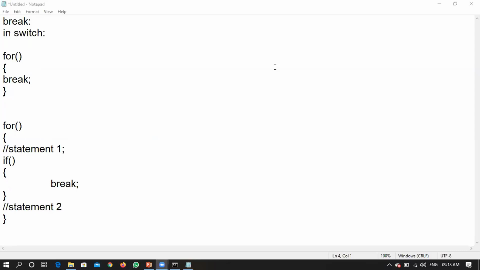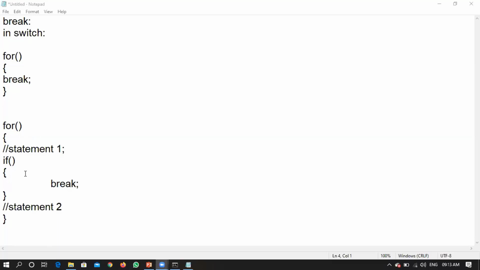Not just the if statement, it breaks the for loop as well. Kshitij Agarwal. Okay, Kshitij is saying that, why are you people saying it will only break an if statement? It is not breaking only the if statement. It will break the complete for loop. It will come out of the for loop. That is what Kshitij is saying.